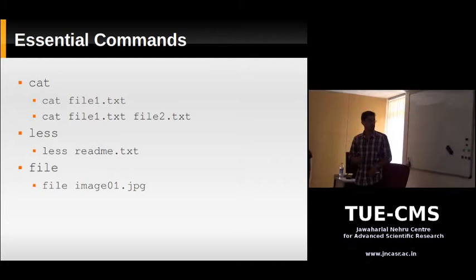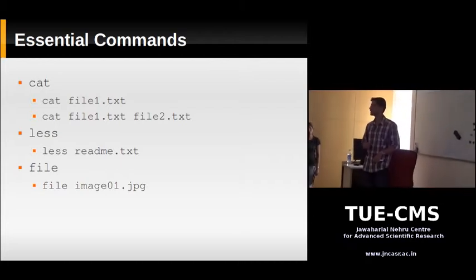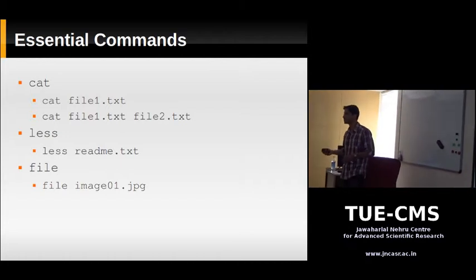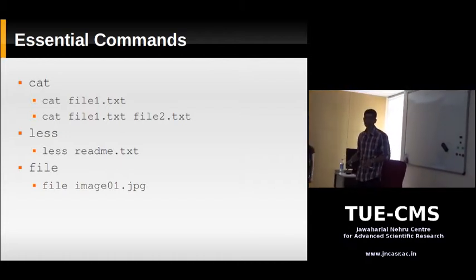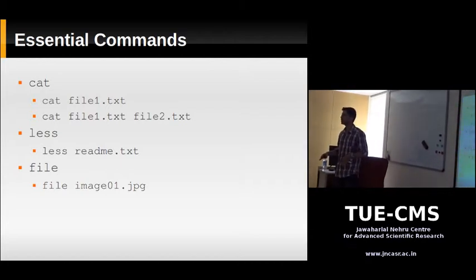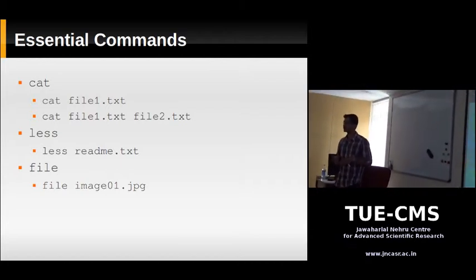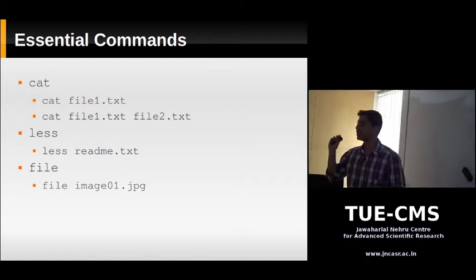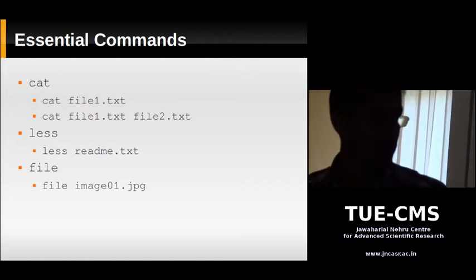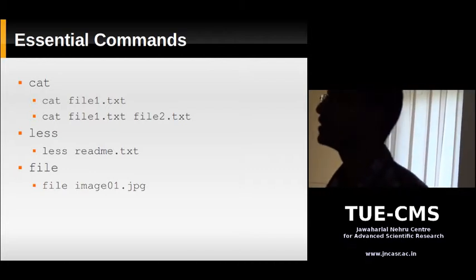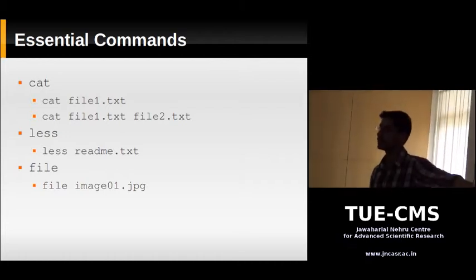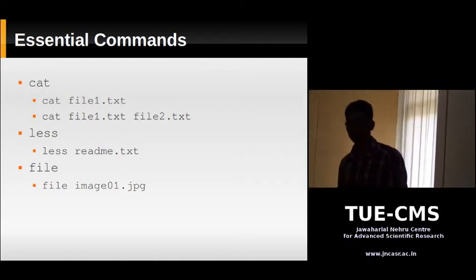Okay, so suppose this file is an image file which I took from a camera, and I rename the .jpg to something else, .data or something, or even .exe. If you run the file command on it, it's going to say that this is an image file, because file actually looks at the contents of a file. It looks at certain signatures within a file to determine what type of file it is. So if you get a file whose extension you can't recognize, you would usually use this command first to find out what is inside.